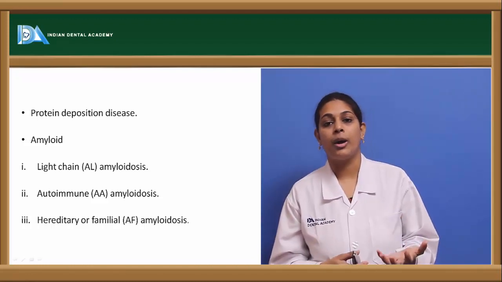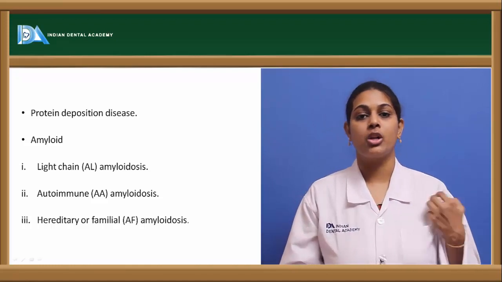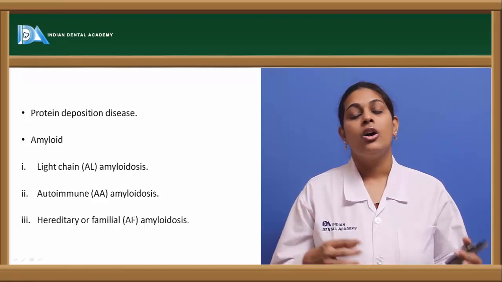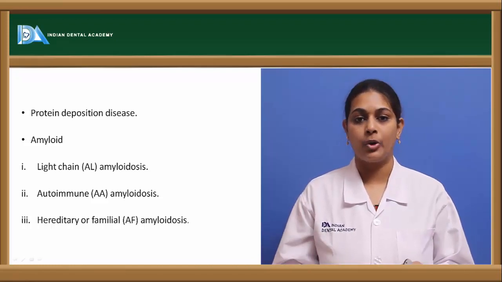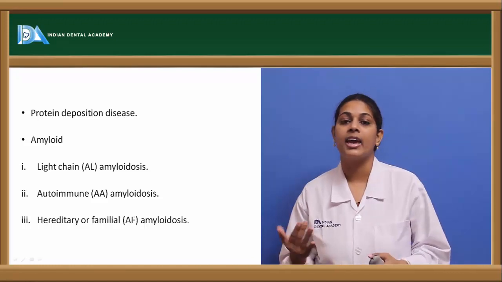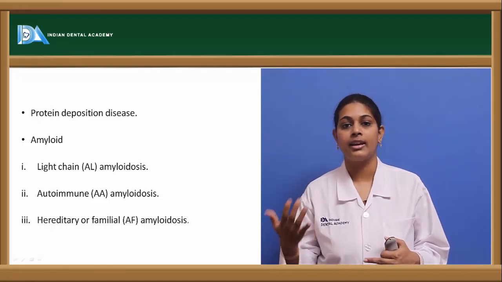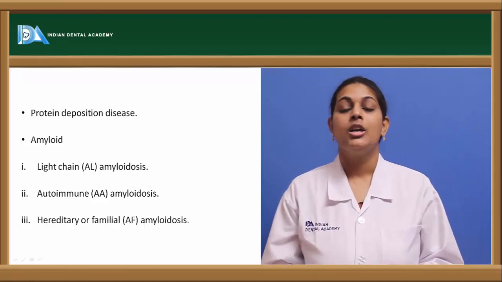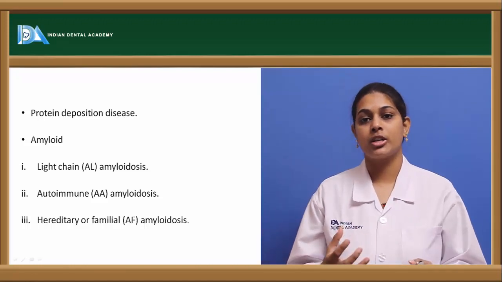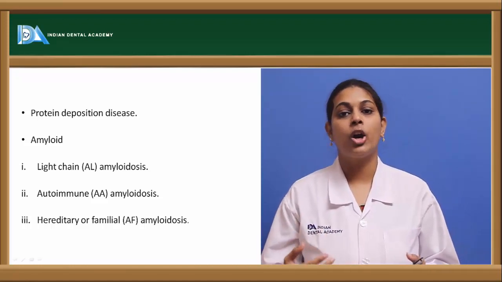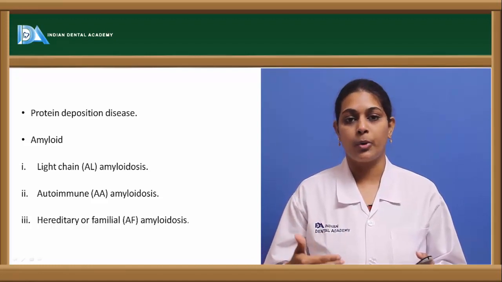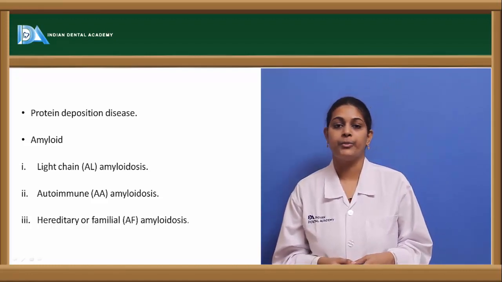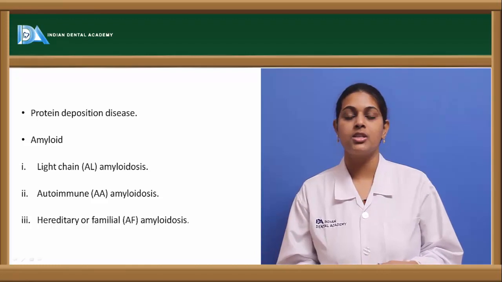And the other type of amyloidosis is the autoimmune amyloidosis, which is also known as secondary amyloidosis. It is most commonly autoimmune because of the formation of autoantibodies against these amyloid proteins, and mostly we see that this AA amyloid protein, as already discussed in the physical and chemical nature of amyloid, is derived from the serum amyloid associated protein. So any abnormality in the serum amyloid associated protein can result in mutations in the consequent proteins and cause this autoimmune amyloidosis.